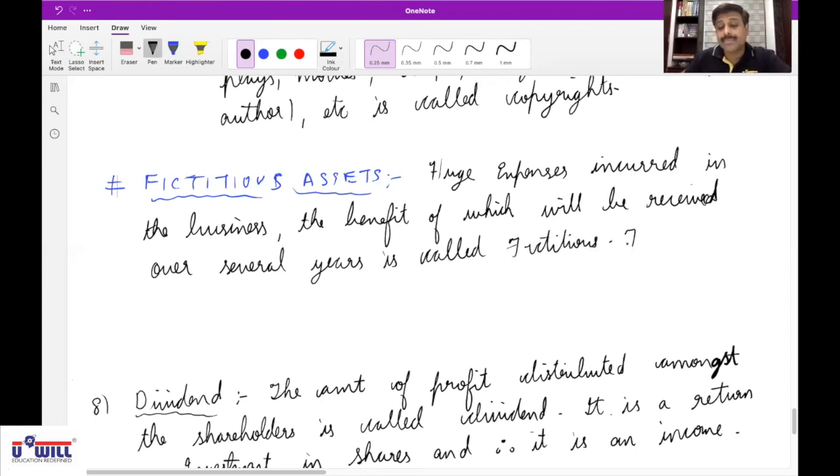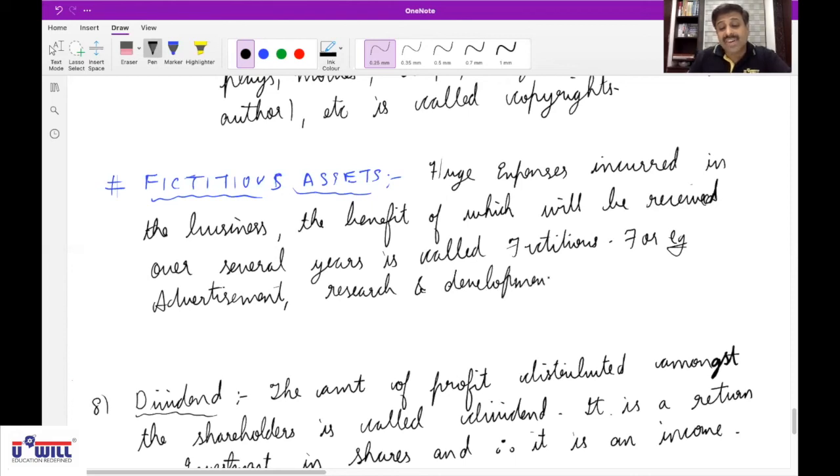Example: advertisement, research and development, etc.